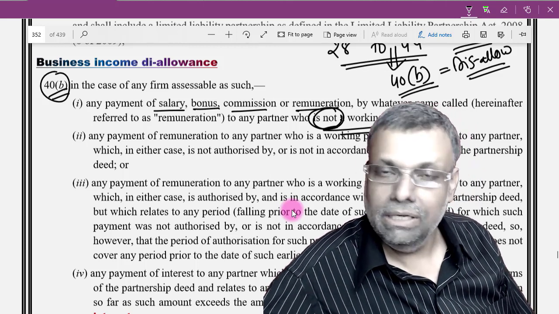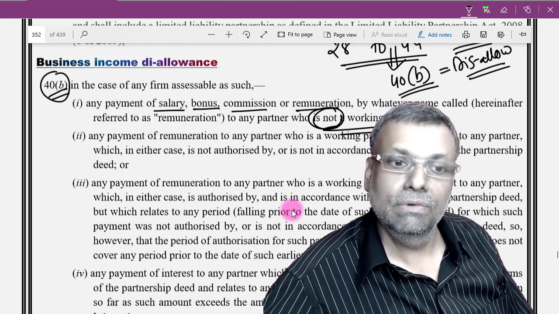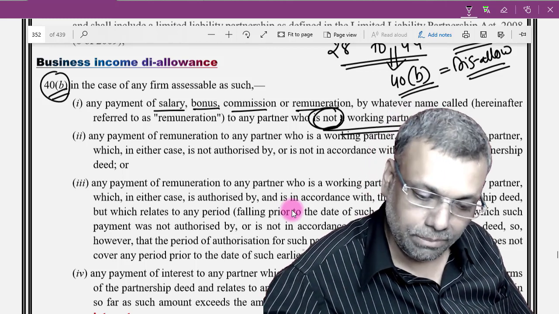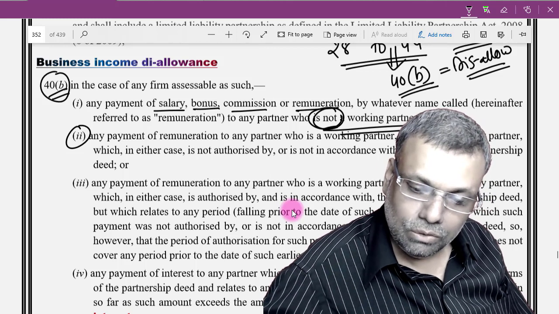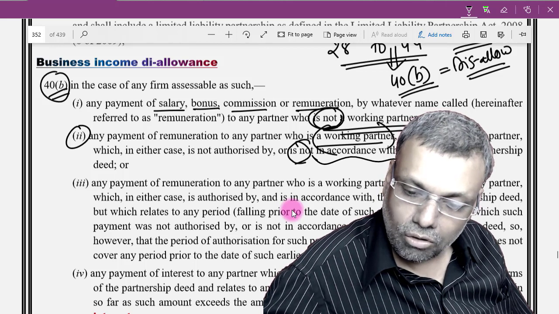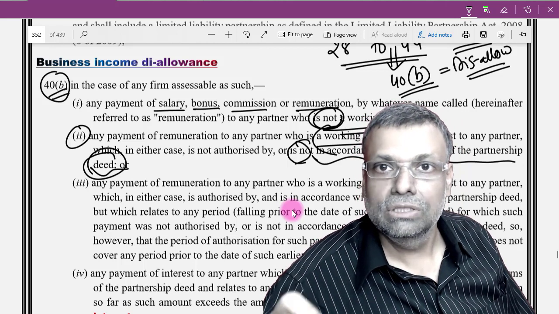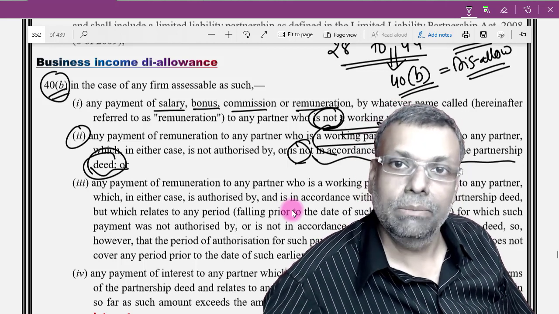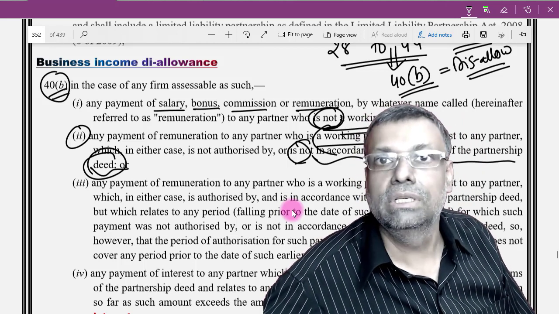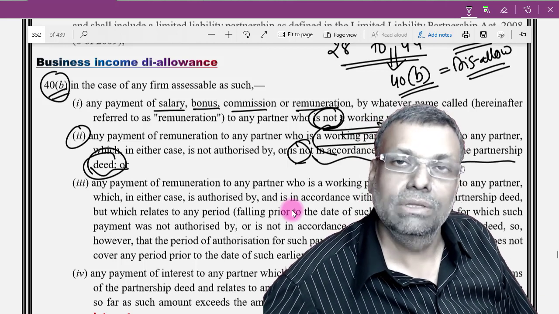Okay, now section 40b, the section which I have given you, is only the relevant extract for this particular point. But in section 40, the heading says the following items shall be disallowed. That's the reason I am saying the word disallowed at each point. Then point number 2, remuneration to a working partner. So now it is a payment to a working partner, but it is not in accordance with the terms of the partnership deed. That means if your partnership deed does not make provisions for the remuneration of the working partner, then also it will be disallowed. People who think positive will say that working partner remuneration provided by the partnership deed will be allowed. That also you can say.